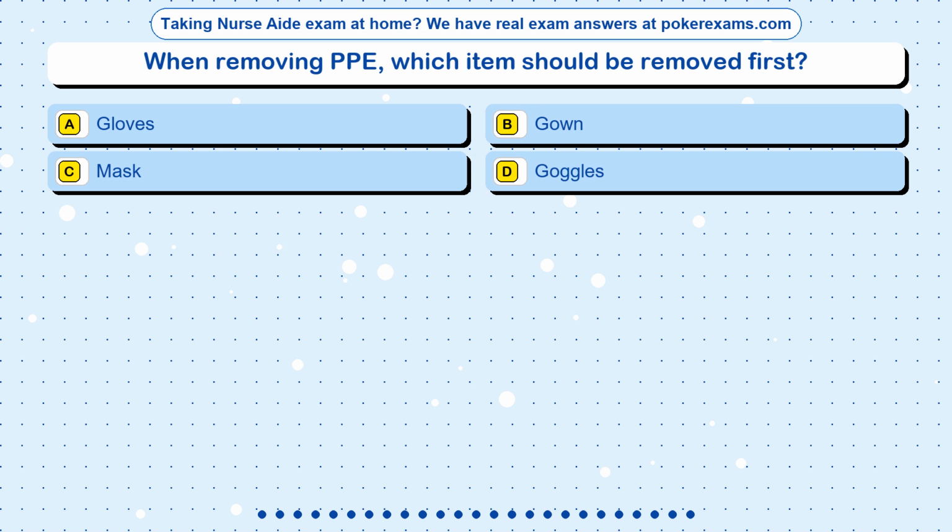Question 6. When removing PPE, which item should be removed first? Option A. Gloves. Option B. Gown. Option C. Mask. Option D. Goggles.